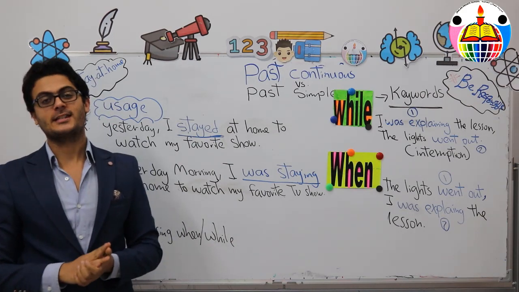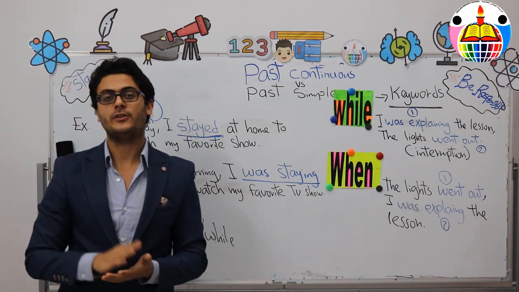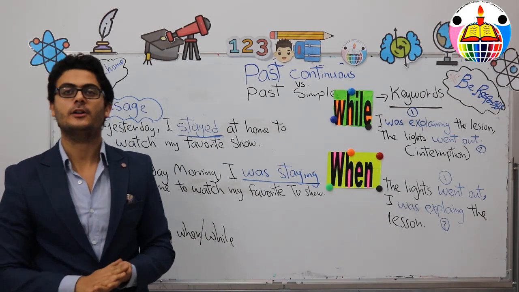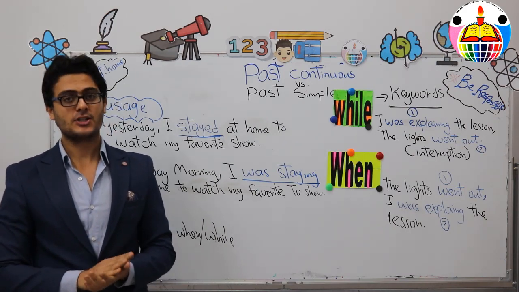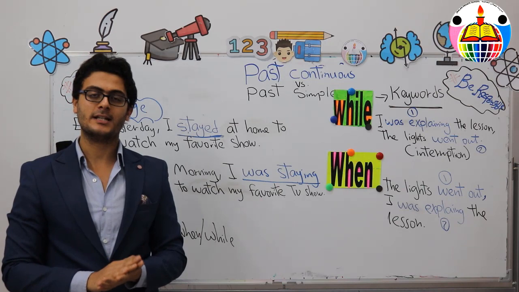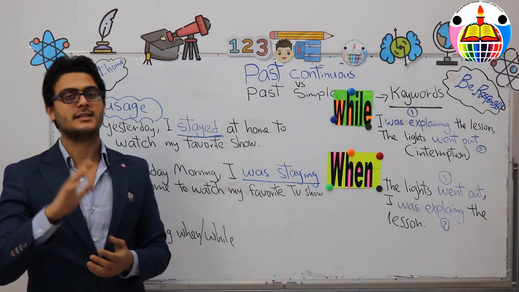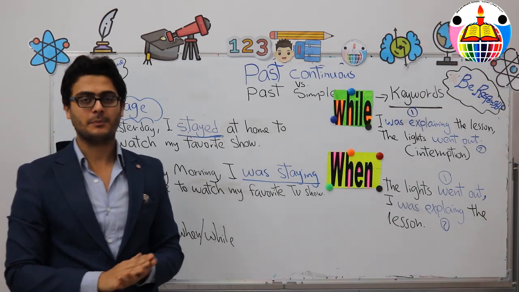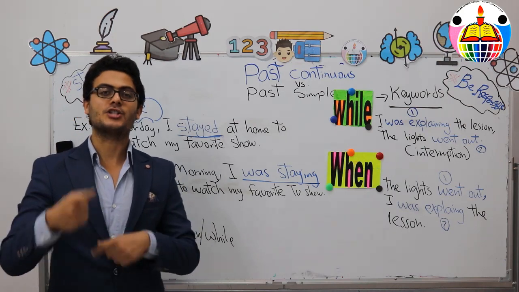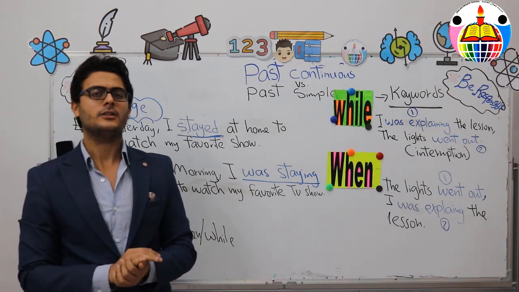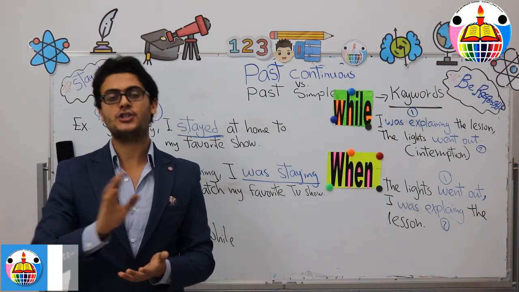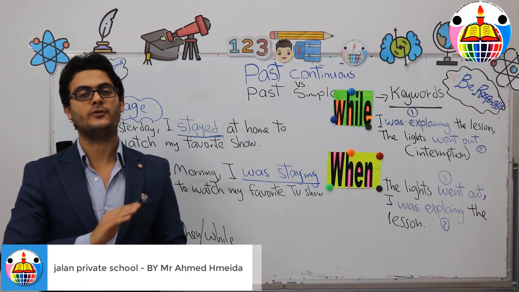Hello dear students, today's lesson is part 2 of the first lesson which spoke about the grammar rule past continuous tense. In the first lesson we agreed that the past continuous tense is formed by using was and were plus the verb plus ing to express the continuity of the verb in the past. And today's lesson is about the usage and the keywords of this tense.